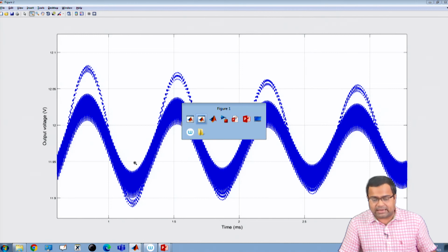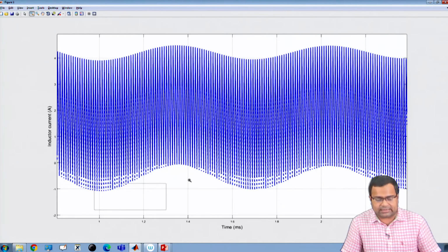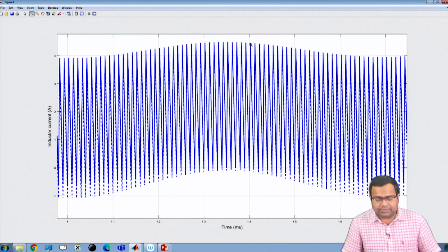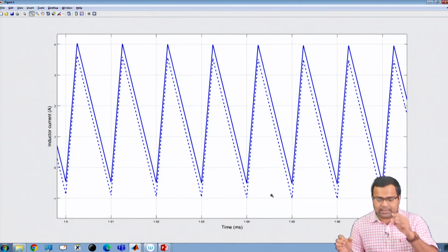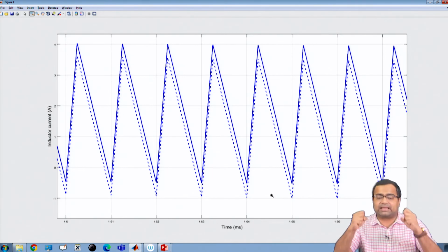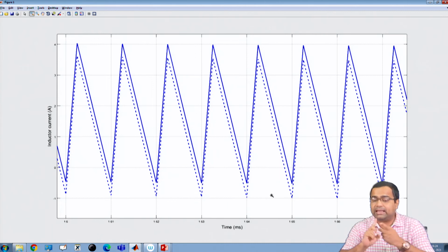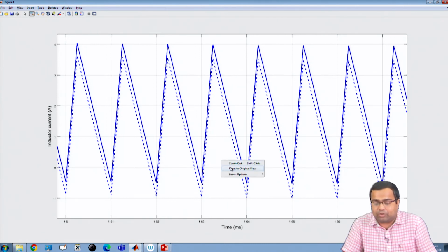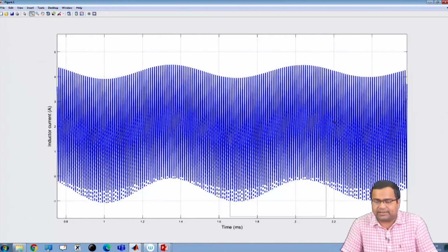If I go to the inductor current waveform, you can see the inductor current waveforms are not exactly identical. There is a slight difference. Again, the cycle-by-cycle behavior will not be the same, but in the average sense the profile has some oscillatory property, which is also reflected here.